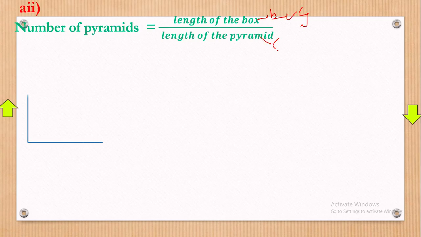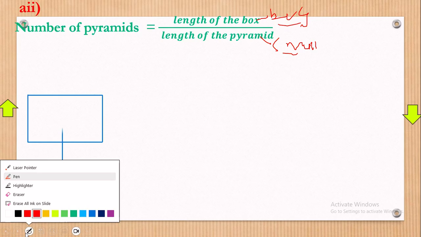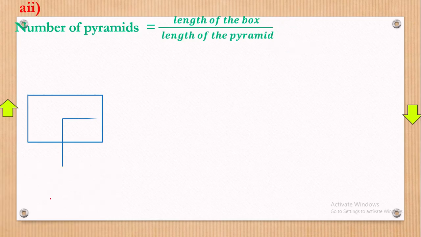Big, and the pyramid is what? Small. So to get the number of pyramids, you divide the big over small. That's what we do. Now let's get our box drawn such that we can go on with the comparisons, so that you can really see the sketches right here, plus their corresponding dimensions.